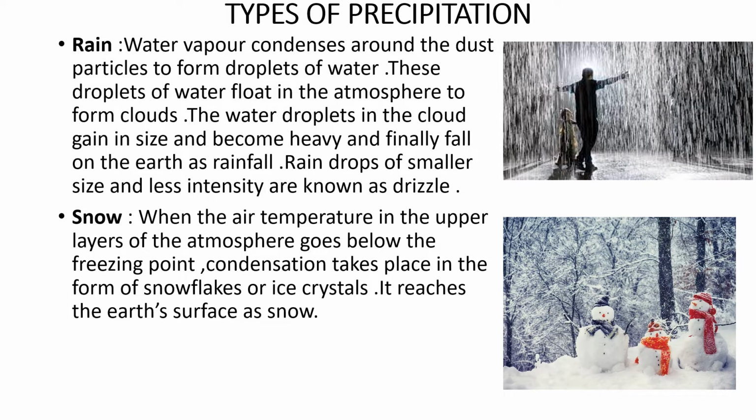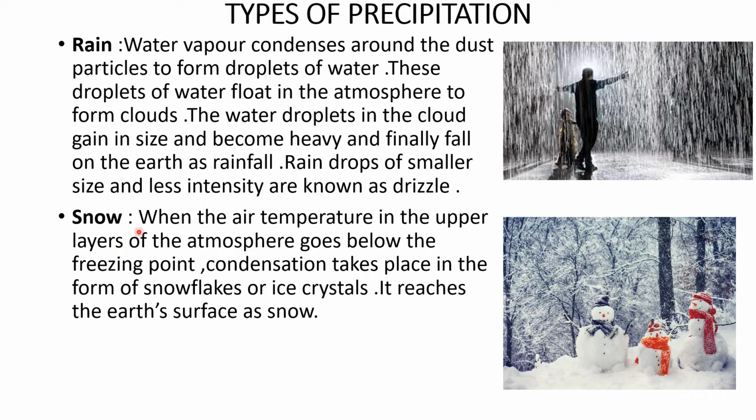Now let us understand the different types of precipitation one by one, starting with rain. Water vapor condenses around the dust particles to form droplets of water. These droplets of water float in the atmosphere to form clouds. The water droplets in the cloud gain in size and become heavy and finally fall on the earth as rainfall. Raindrops of smaller size and less intensity are known as drizzle.